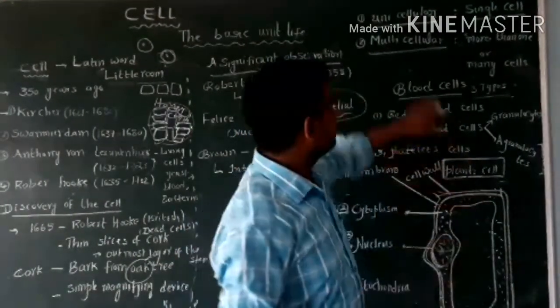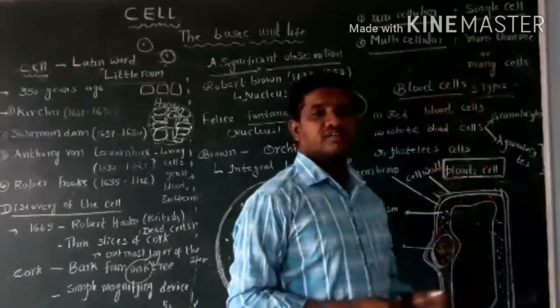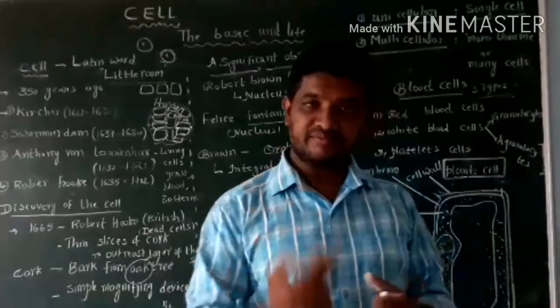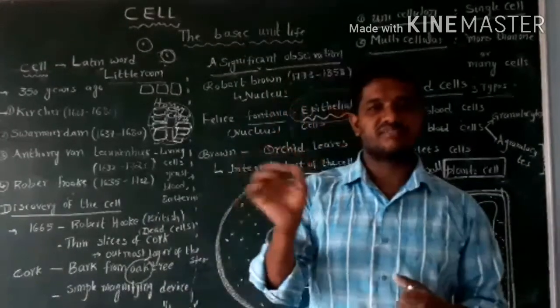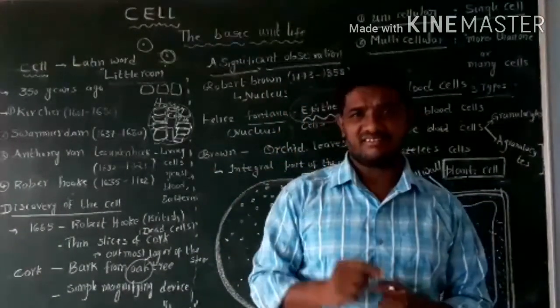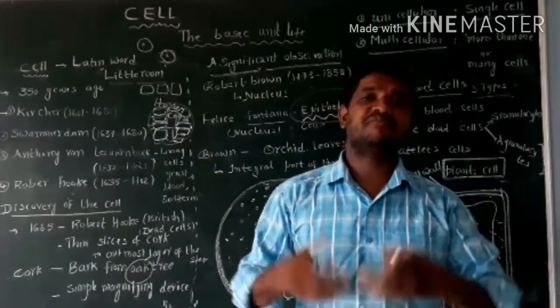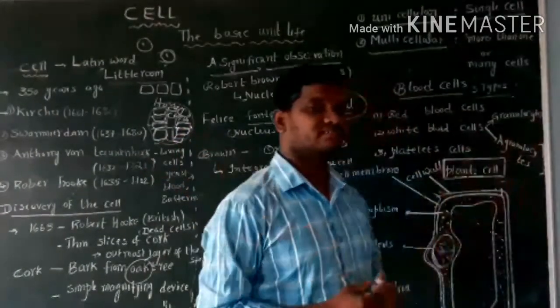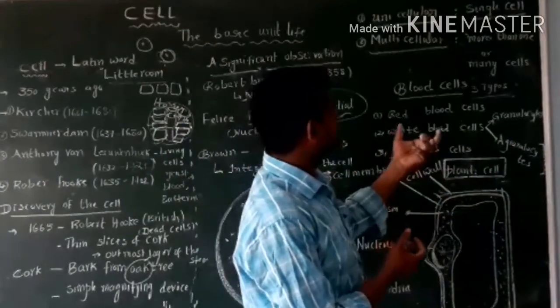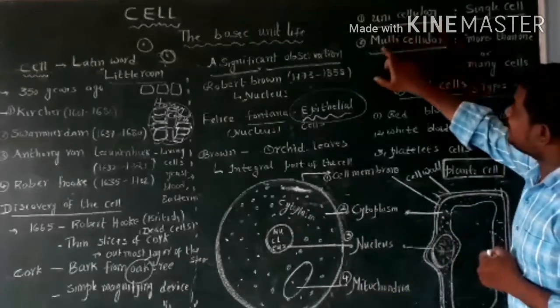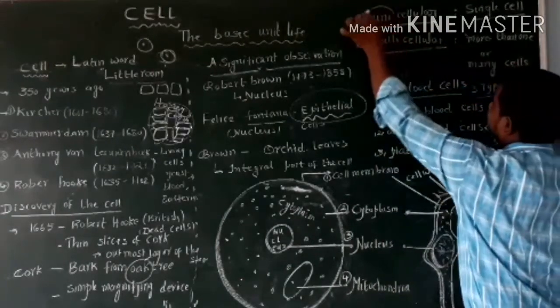Okay. This is based on being made up of cells. Organisms are classified into two types: unicellular organisms made up of a single cell, multicellular organisms made up of many cells or more than one cell. Observe these two terms: unicellular, multicellular.